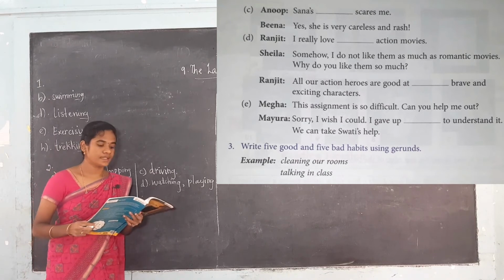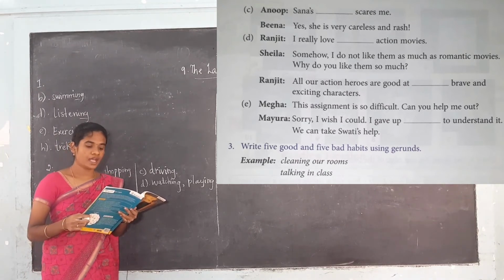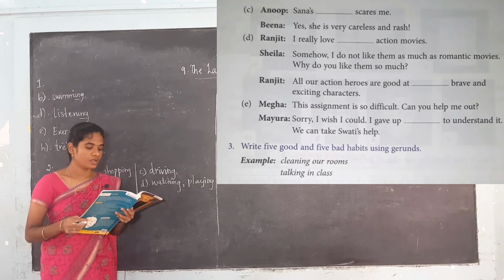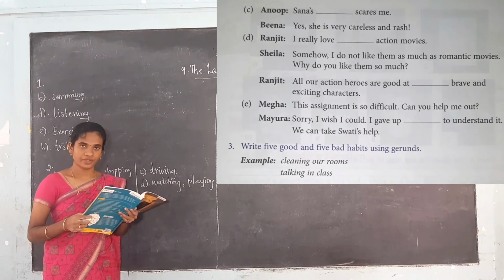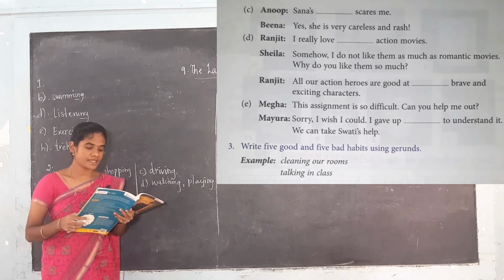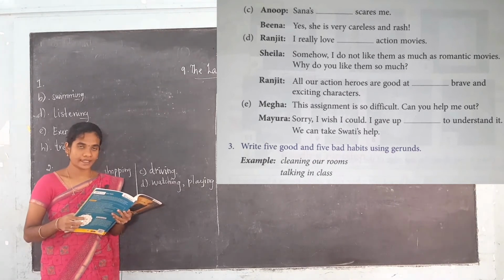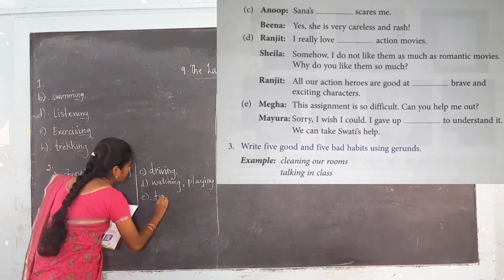The next one is E. Meghna, this assignment is so difficult. Can you help me out? Mayura, sorry, I wish I could. I gave up dash to understand it. We can take Sweta's help. What will come? Can you guess? So it is trying. Okay, sorry, I wish I could. I gave up trying to understand. Okay, trying.